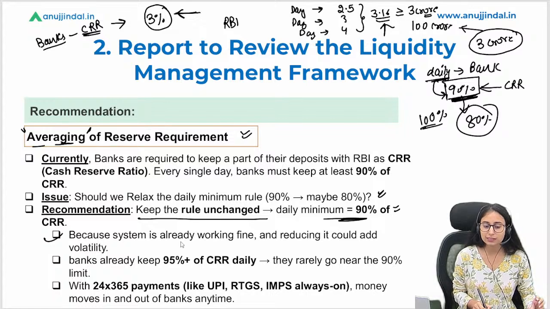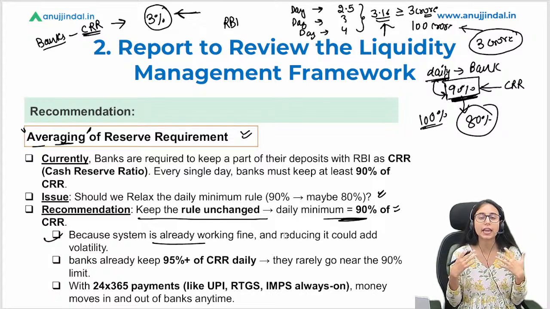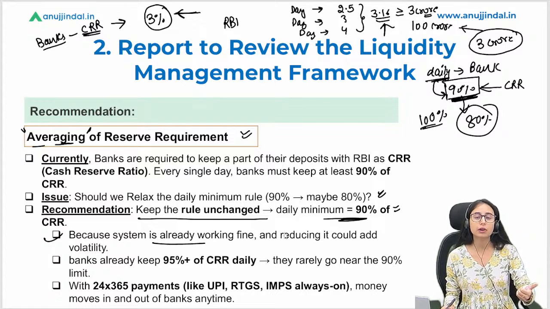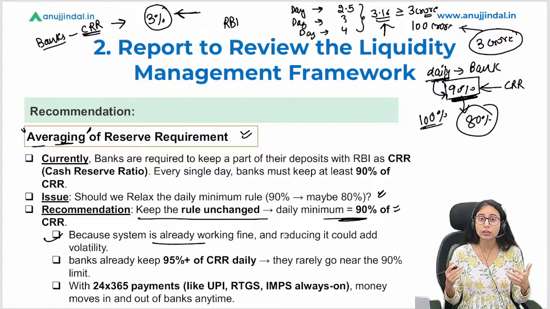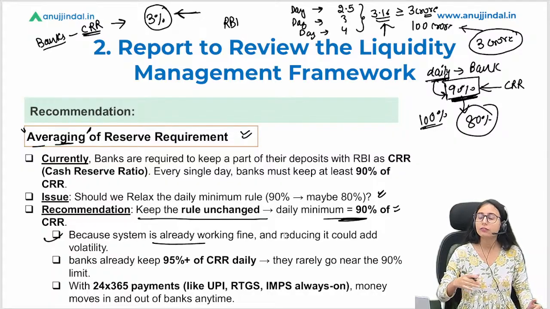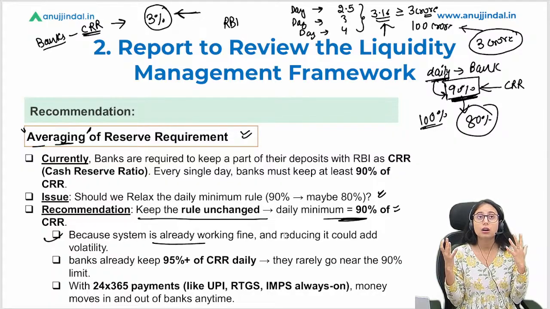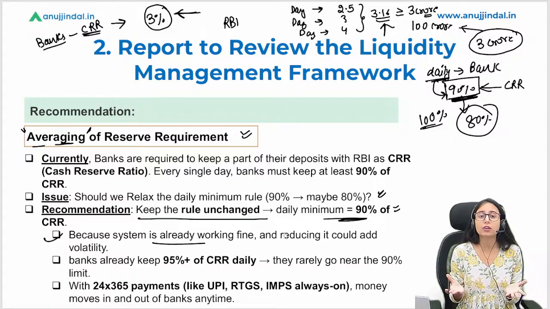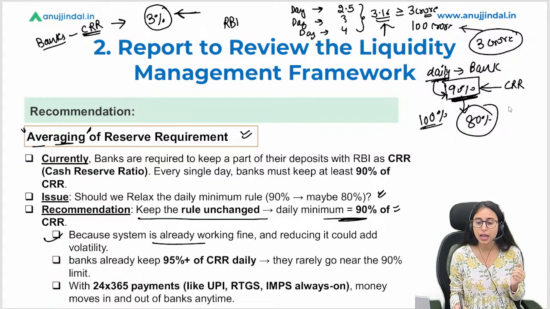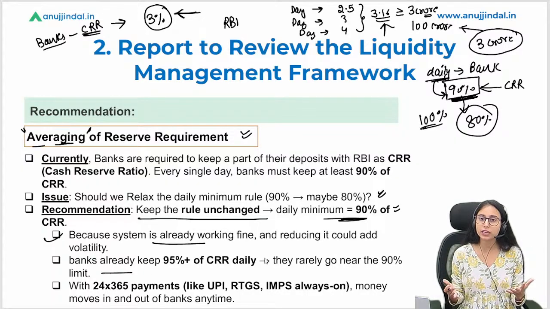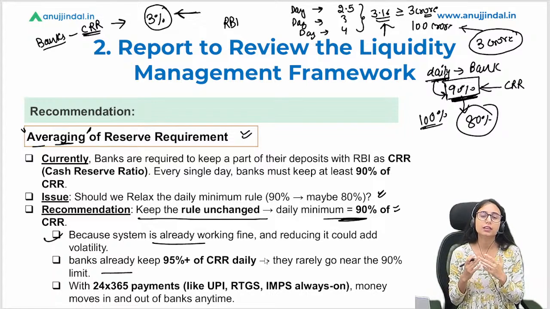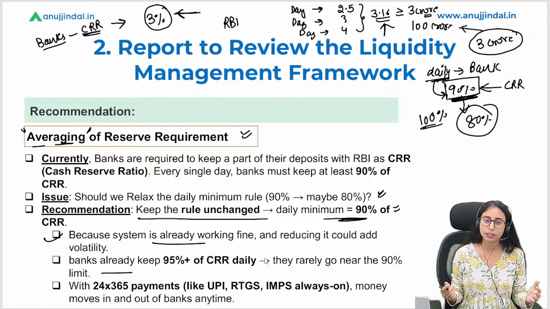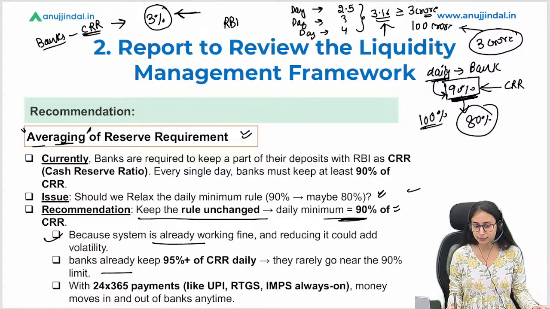Because the system is already working fine, we do not need any kind of volatility. The payment systems are working 24/7. There could be an instant withdrawal, there could be an instant deposit in the banks, and the banks have to be ready for that. So for that, we do not want to welcome any kind of surprises or risk in the Indian banking system when things are already working fine for us. That is the main reason they are keeping it at 90%, and banks are currently already keeping 95% or more of their CRR on a daily basis, which is again good for the Indian banks. So we do not need to change this.